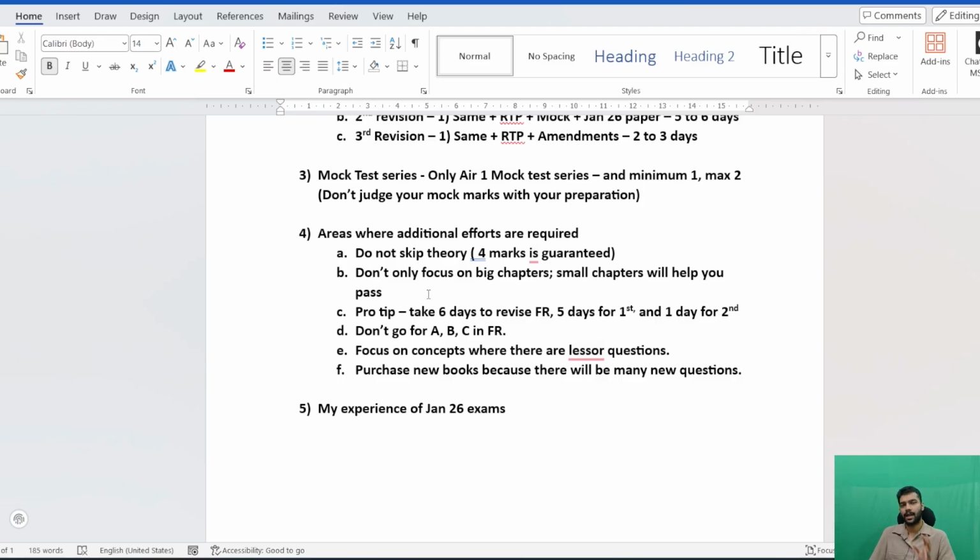And now coming to the last point, that is my experience of the Jan 26 exam. The FR paper was an easier one for everyone who gave their Jan 26 attempt, because there were many questions that were copy pasted, and it was more of a theory paper rather than a practical one. So ICAI played a game again. They gave a lengthy paper, but it was a theory paper.